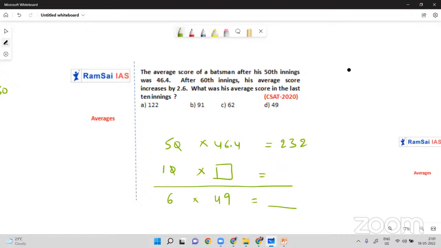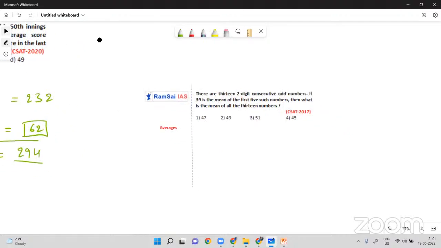Similarly, 49 into 6 is how much? It is 294. Yes or no? 6 fives are 300. 300 minus 6 is 294. So 294 minus 232 is 62. So 1 into dash gives you 62. 62 only. So option C is the answer. We already solved this model. See, you have to apply whatever basics we learned. Hope it's clear. And it was asked in 2020, a very recent one.